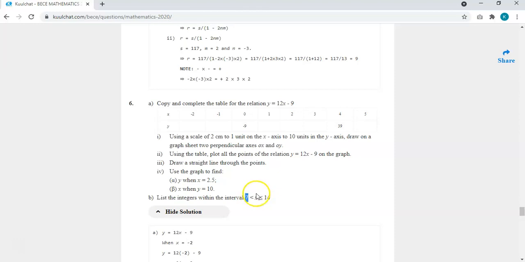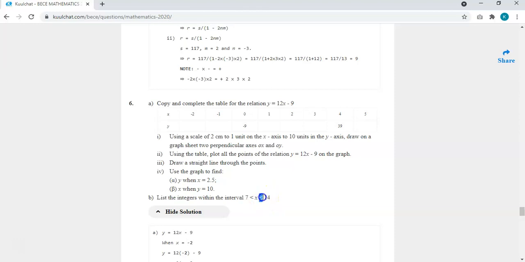So x will be 8, 9, 10, 11, 12, 13. And it says x is also less than or equal to 14, which means that x can never be greater than 14. So when you are listing from 8, 9, 10, 11, 12, 13, and 14, we included 14 because they say or equal to.